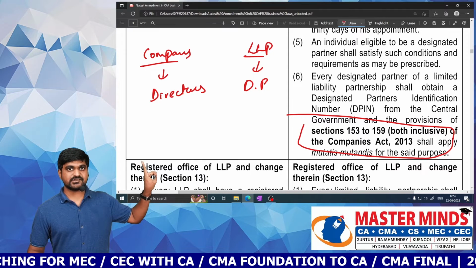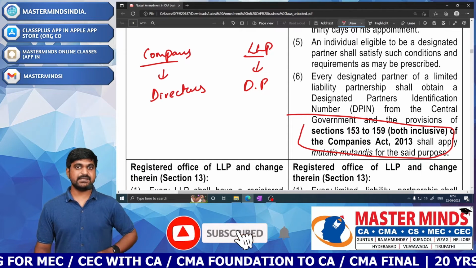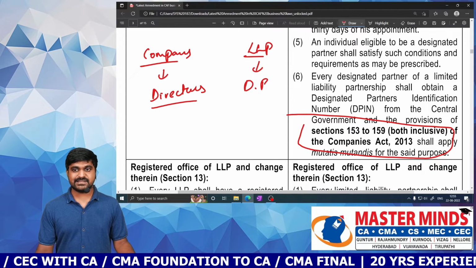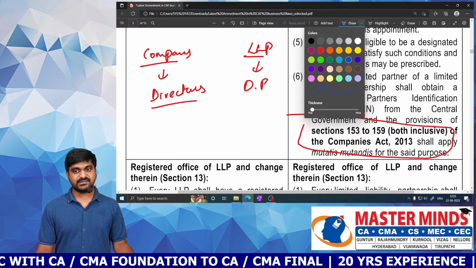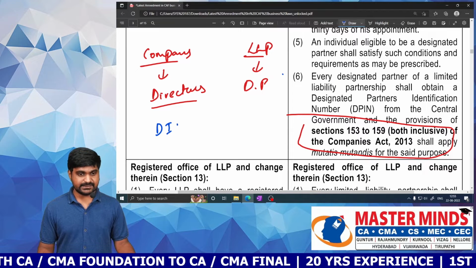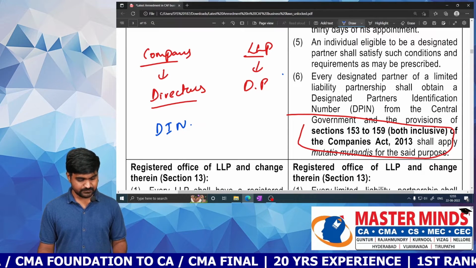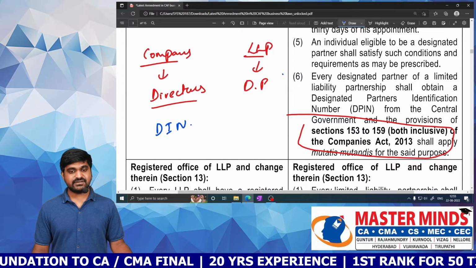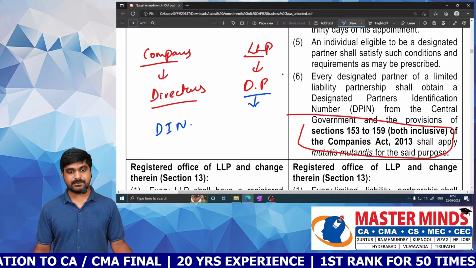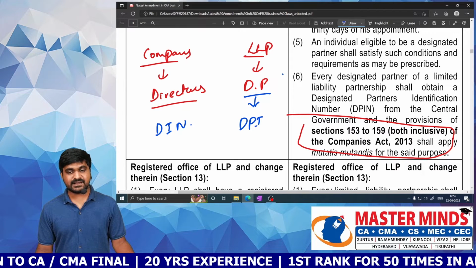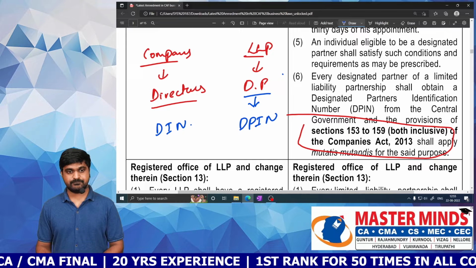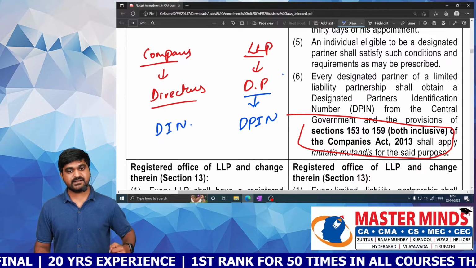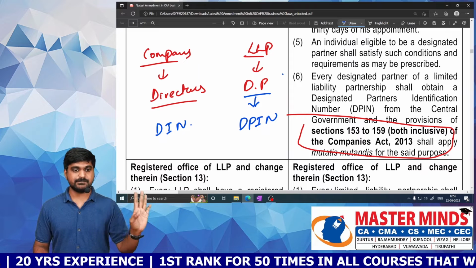Now, for every director, there will be a unique number called DIN, that is Director Identification Number. Similarly, for every designated partner, there will be a unique number called Designated Partner Identification Number, that is DPIN.